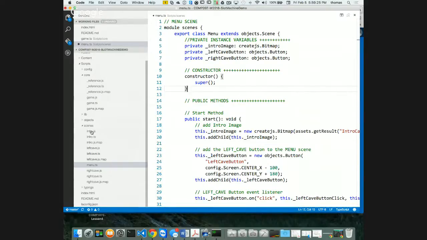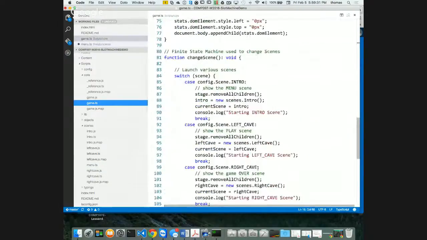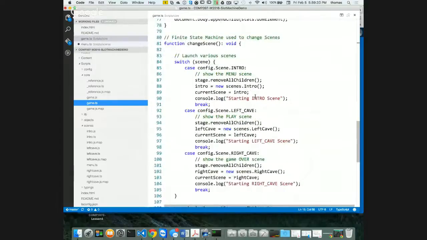But that means that I have to go and modify my game.ts file as well, because my game.ts file has my switchboard. This is my switchboard right here. That looks at my intro scene and my left cave and my right cave. I got to change all this so it reflects my new state. My beginning, my menu, my game scene, which would be called slot machine, and my end scene, which is the game over scene, right? Okay, cool. So I know what I need to do.